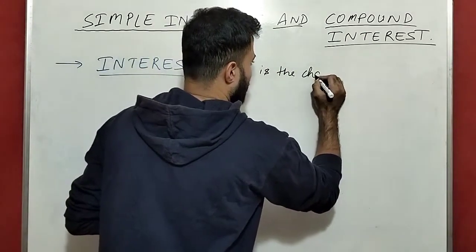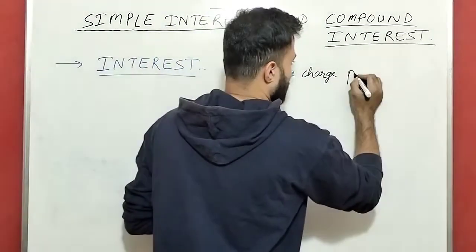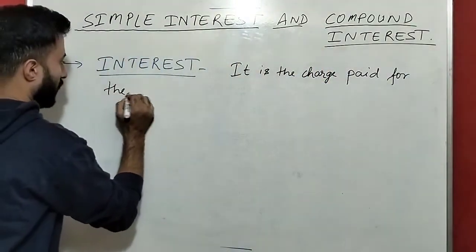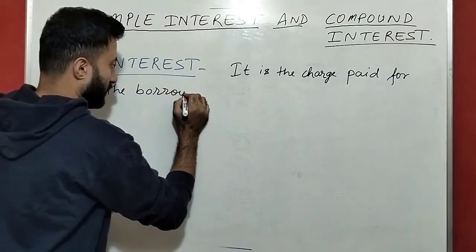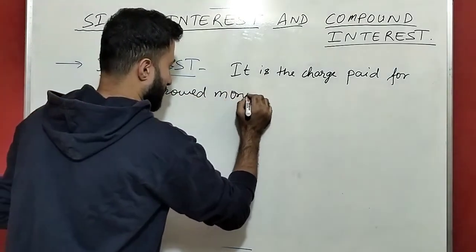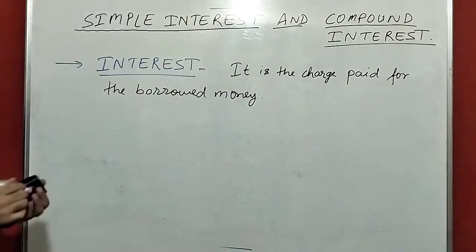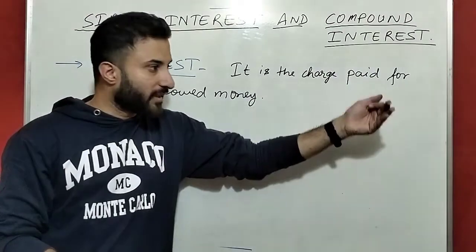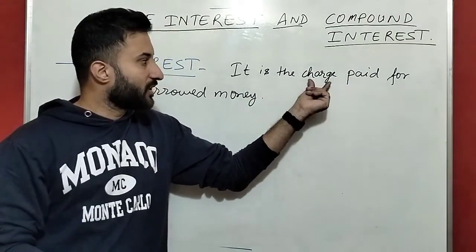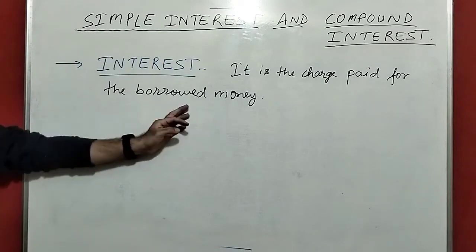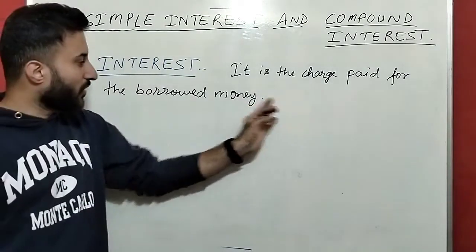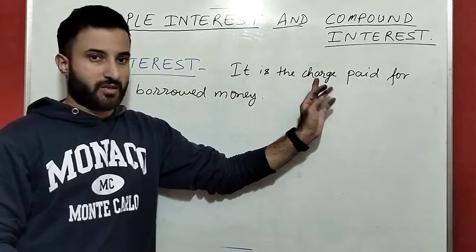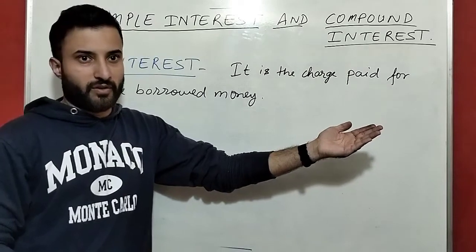It is the charge paid for the borrowed money. It means you have to pay the charge, the extra amount. The charge paid for the money what you have borrowed. For the money you have borrowed, you have to pay the charge, meaning an extra amount of money you have to give.